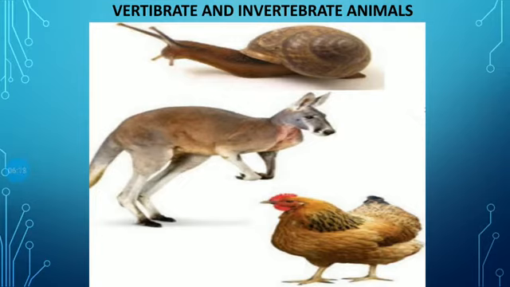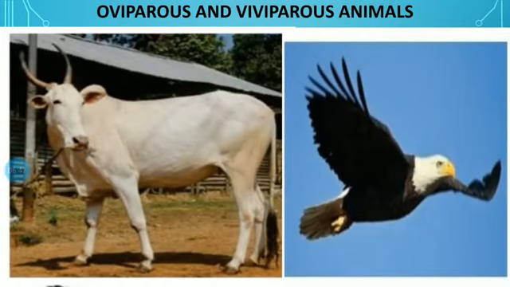We have learned that producing another living thing like oneself is called reproduction. A hen lays eggs and hatches them. After hatching, the small chicks produced from the eggs are like that hen. A cow gives birth to a calf. A cow gives birth directly to a calf. There is no process of first laying eggs and hatching after some time.